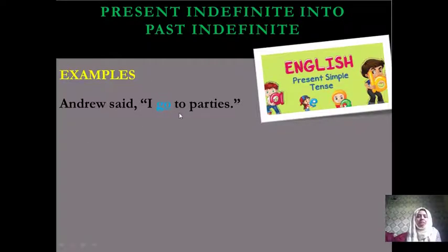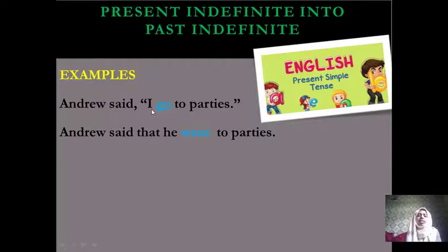Number 1: Andrew said, "I go to parties." It's very easy, very simple. We did this in the previous lesson, except for the tenses, because today's topic is change of tenses. So, Andrew said, omit the comma and use the conjunction word that.